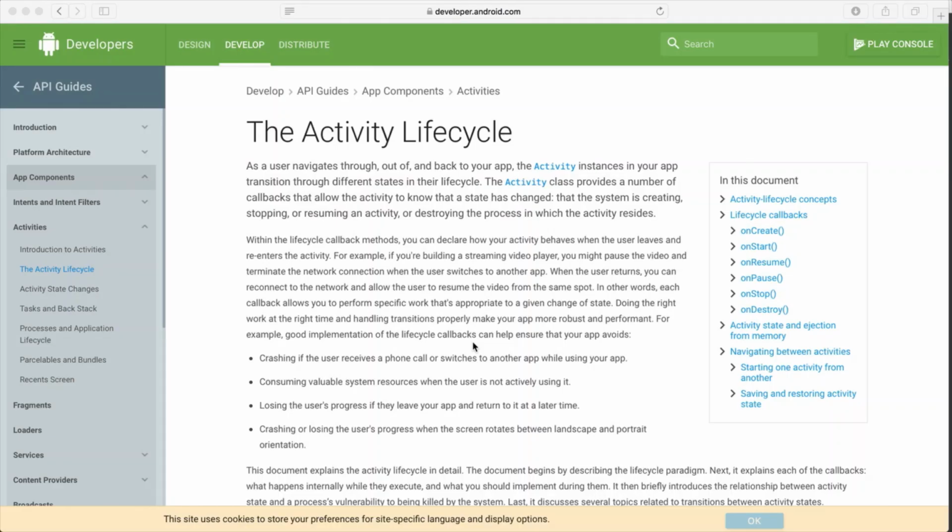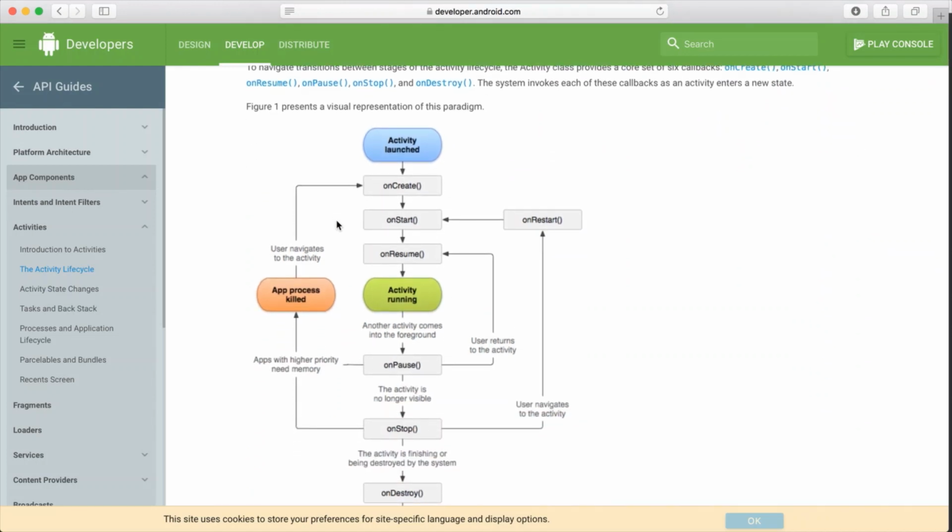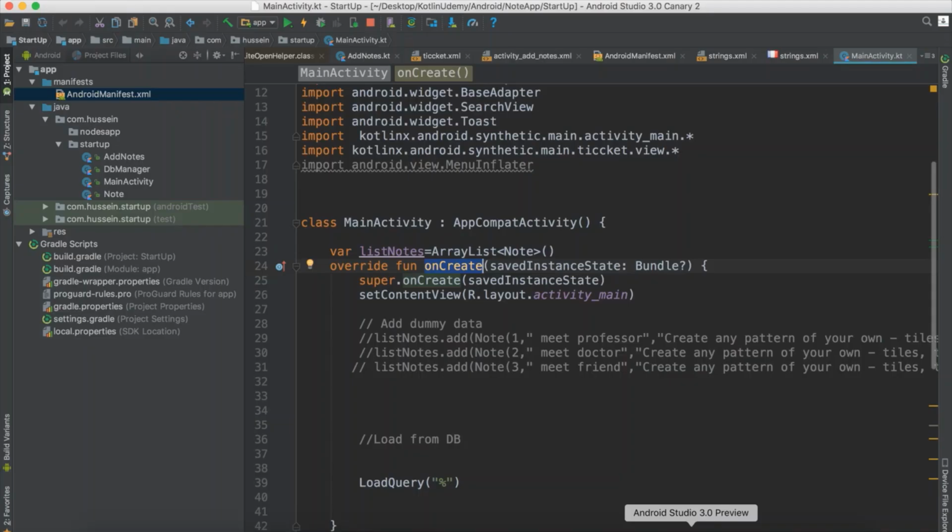Hey and welcome. Let me talk in this video about Activity Lifecycle. Going back to the Android Studio website or Android developer website, you see something about Activity Lifecycle. If you see, you would see this graph. In this graph, if you imagine, when anyone tries to start an activity, the first event that will run is onCreate. And that's what we said. Whenever any activity starts, the first event that runs is named onCreate.